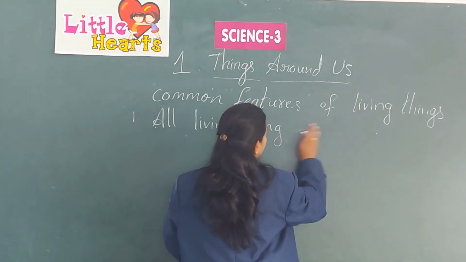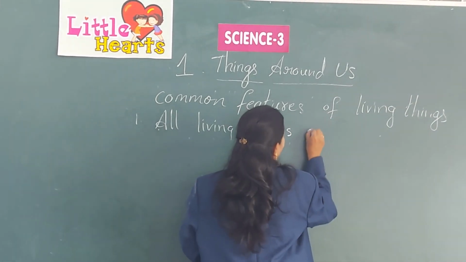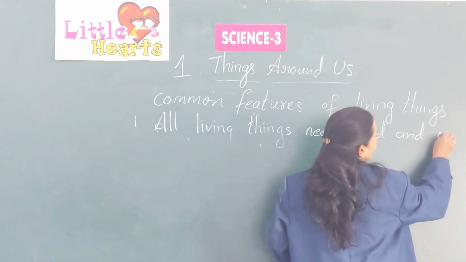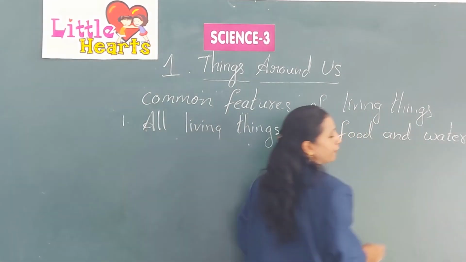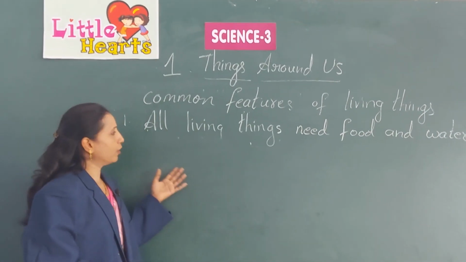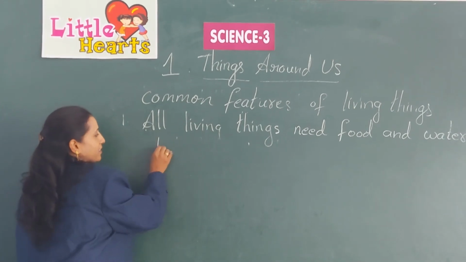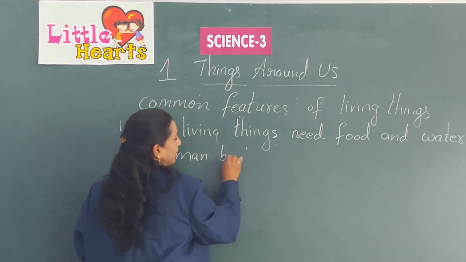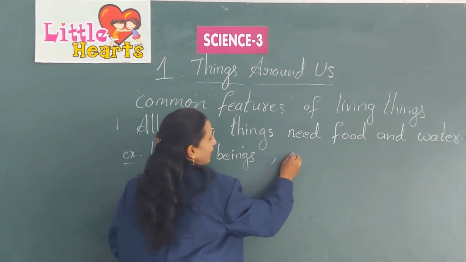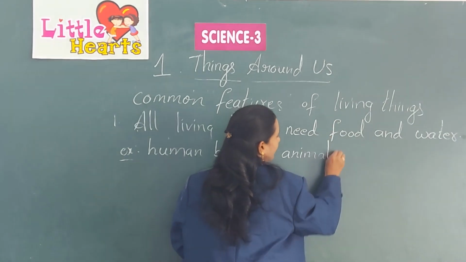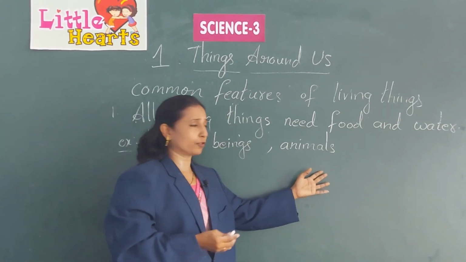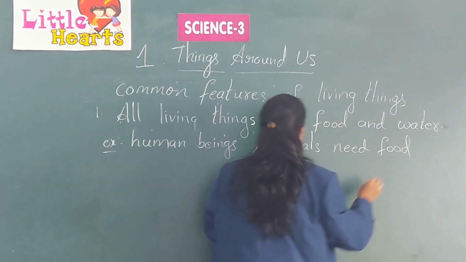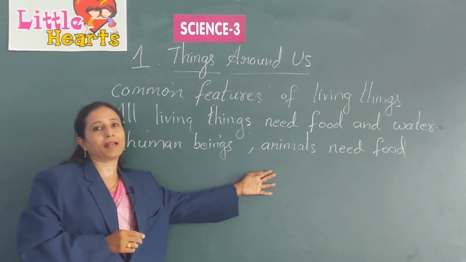Living things need food and water. Human beings and animals need food. They need food to grow. So these human beings and animals depend on plants for food.